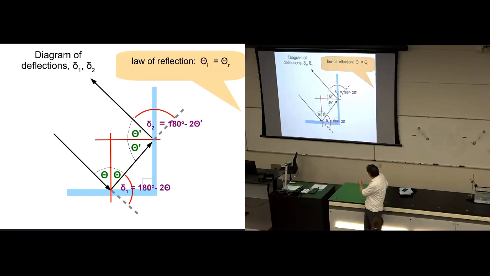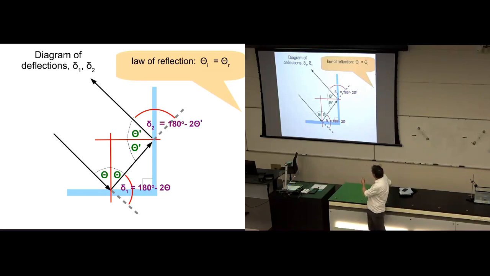This angle here, delta 1, is 180 degrees, this whole half circle here, less this theta, less this theta. So the deflection here is the remainder from 180 degrees after subtracting off the incident angle and the reflected angle. And you can see it clearly on the diagram. Here's 180 degrees, this whole semicircle. We've lost this theta, we've lost this theta. What remains is 180 degrees minus 2 thetas. Hope everybody's okay with that.